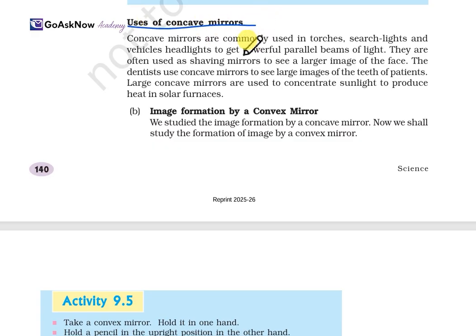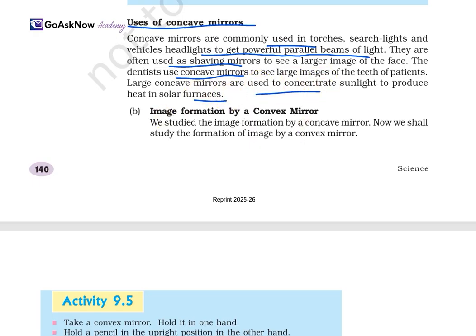Concave mirrors are commonly used in torches, searchlights and vehicle headlights to get a powerful parallel beam of light. They are often used as shaving mirrors to see a larger image of the face. Dentists use concave mirrors to see enlarged teeth of the patient. Large concave mirrors are used to concentrate sunlight in solar furnaces.